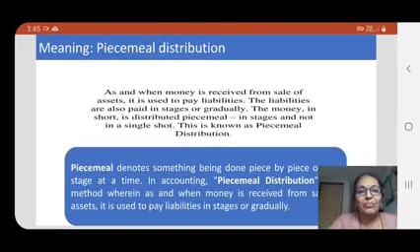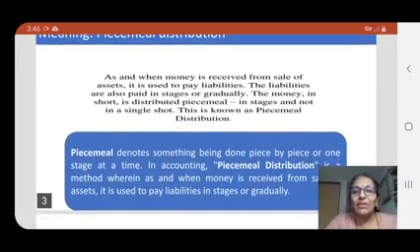Let us come to the meaning of this. Look at this. As and when money is received from sale of assets, it is used to pay liabilities. The liabilities are also paid in stages or gradually. The money, in short, is distributed piecemeal, in stages and not in a single shot. So this is known as piecemeal distribution.